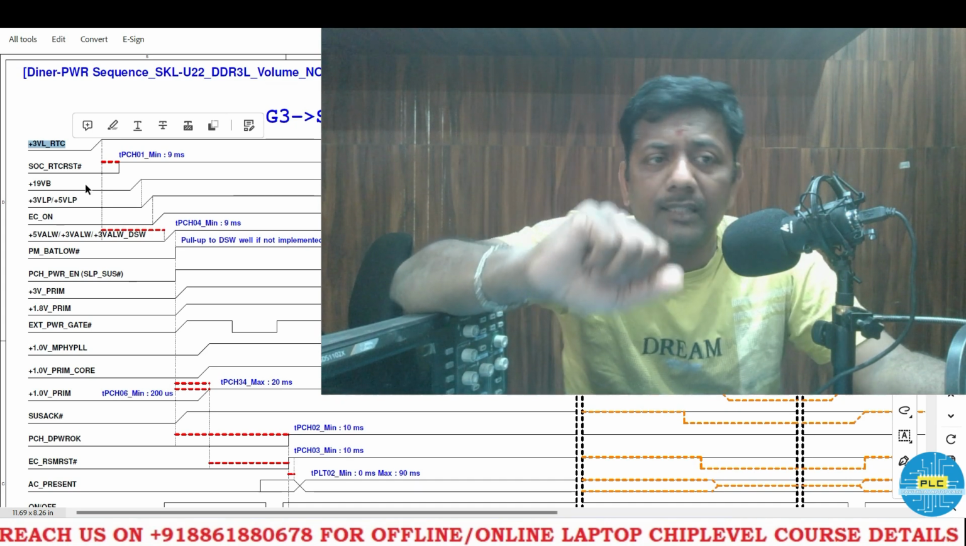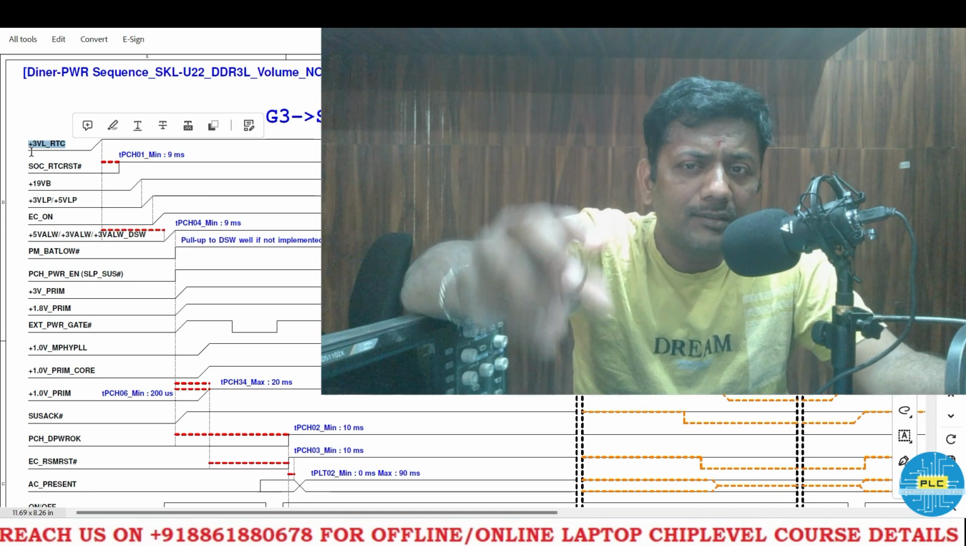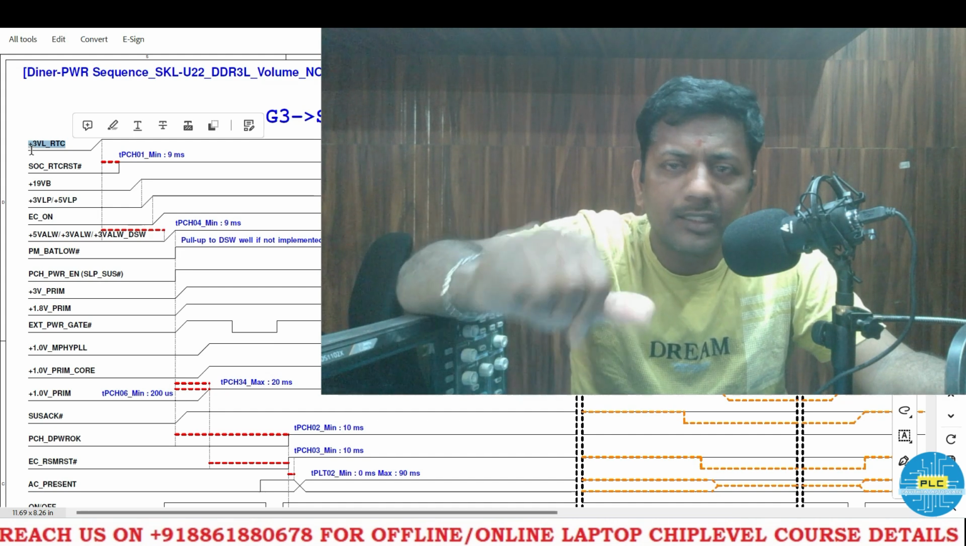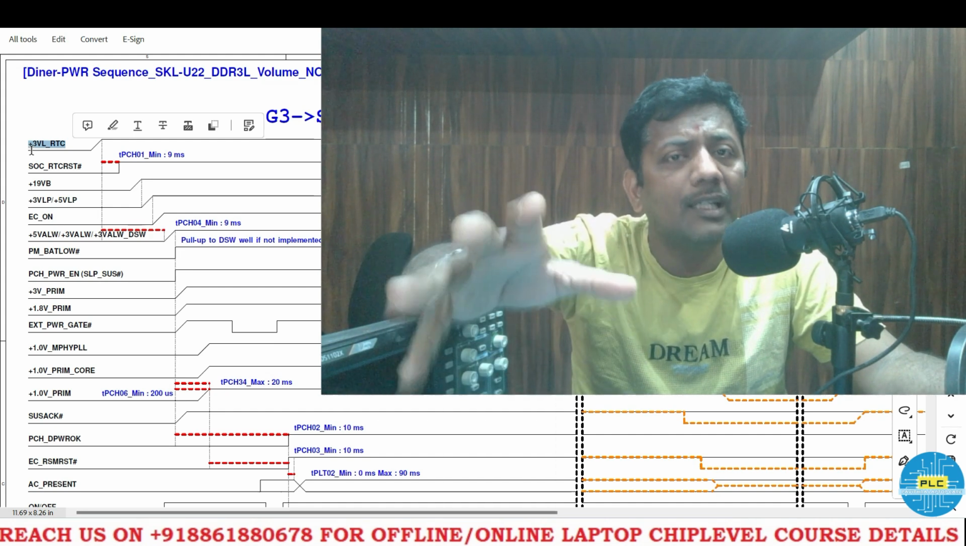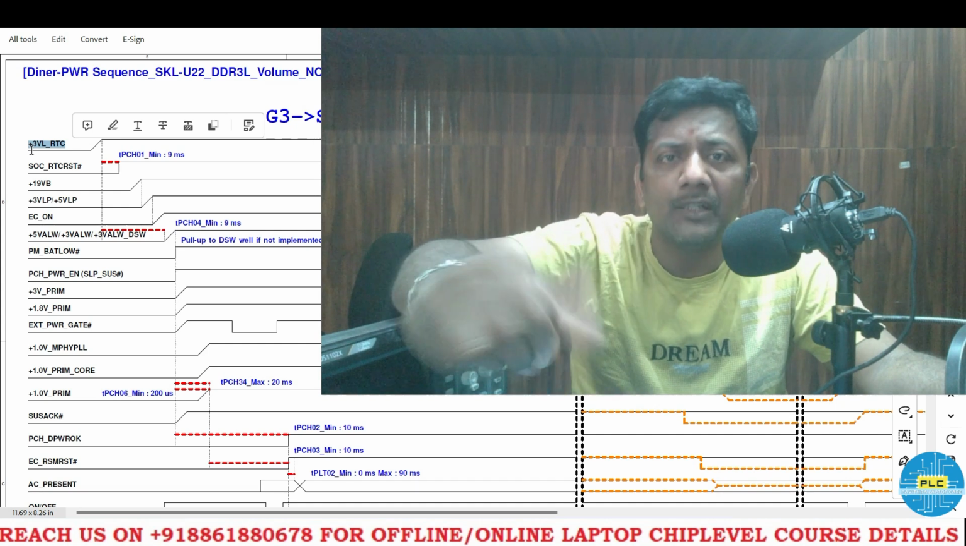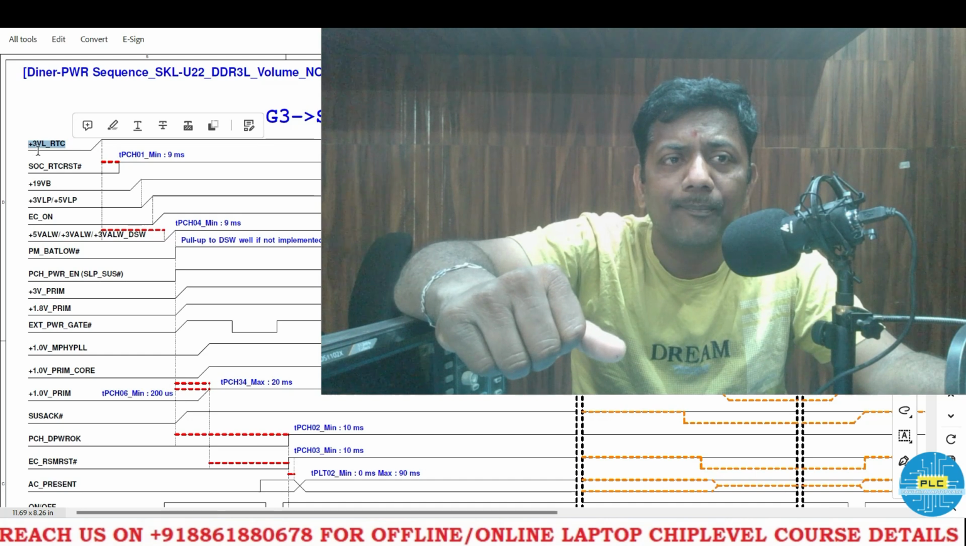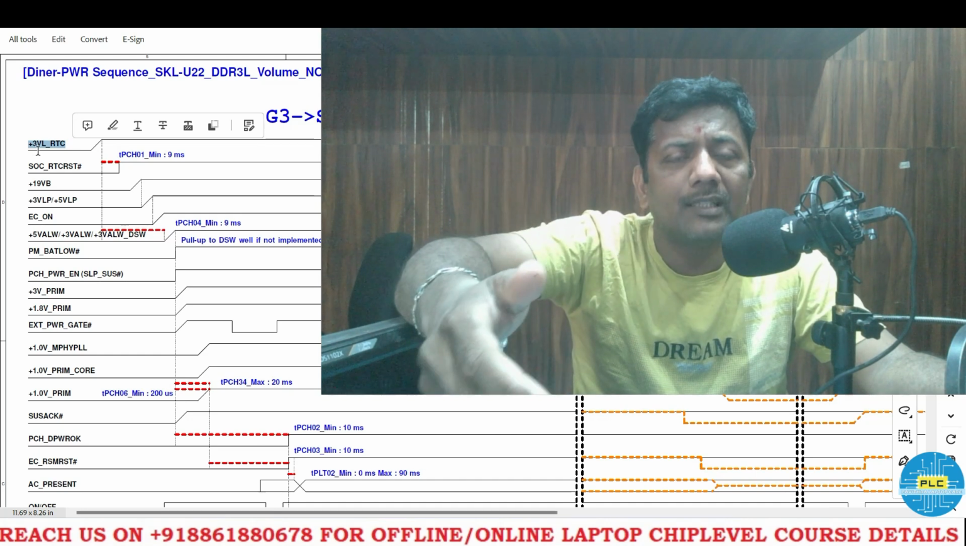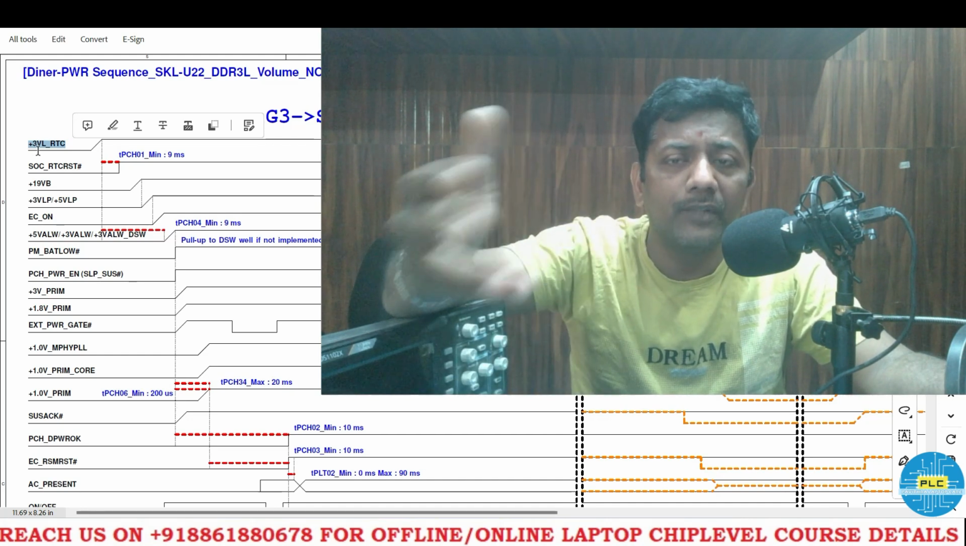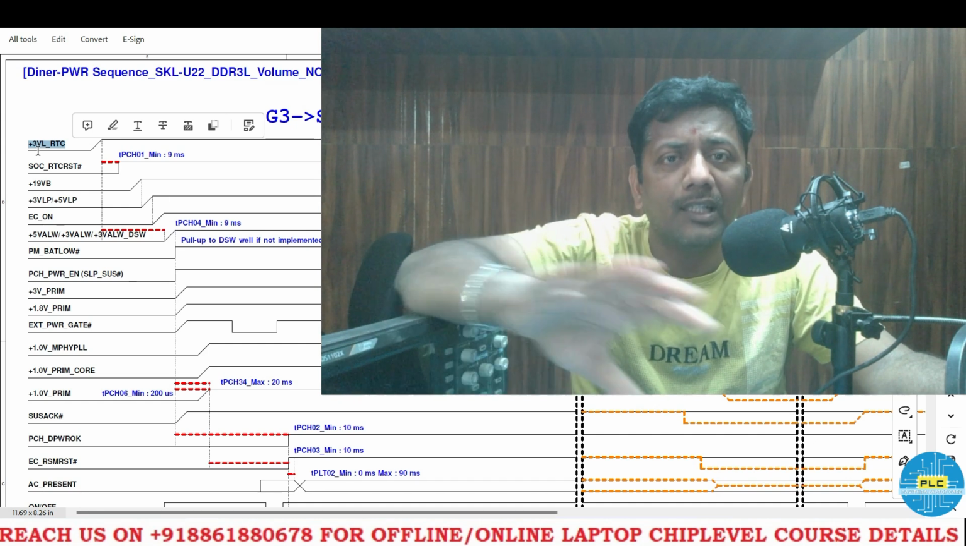Okay, we'll do one thing. We will check a little bit in the schematic. What areas will it cover? RTC VCC, where it will exist and where we can disconnect it. First we will check where it exists and where we can disconnect it. After that I will disconnect it.